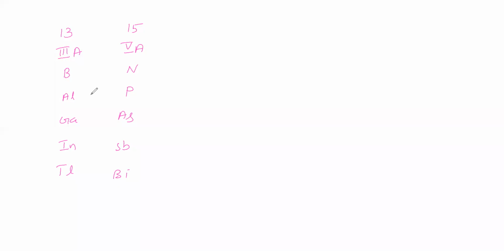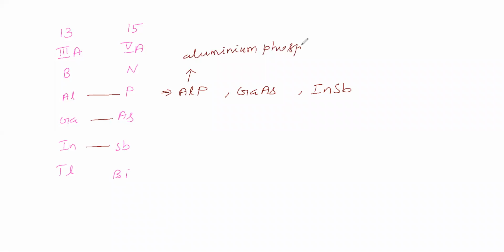Now we will combine aluminum and phosphorus, and we get AlP, aluminum phosphide. Then we take gallium and arsenic, and we get gallium arsenide. Then we take indium and antimony, and we get indium antimonide. So we got like this. This one is called aluminum phosphide.